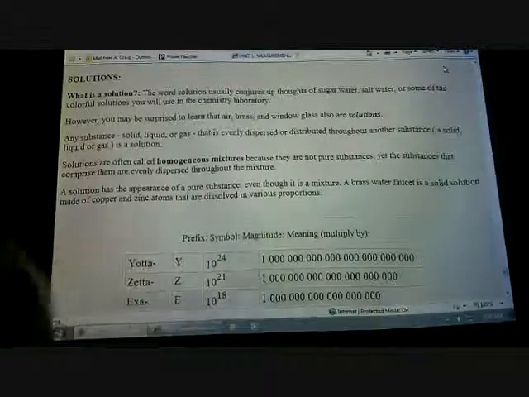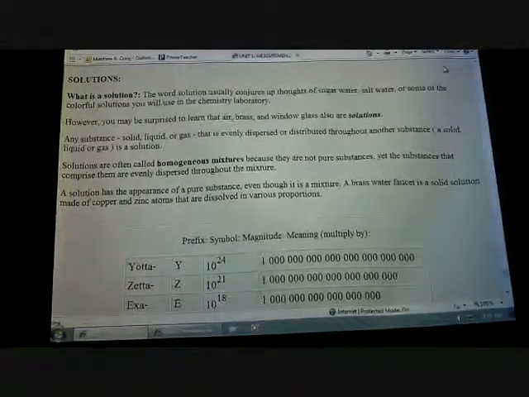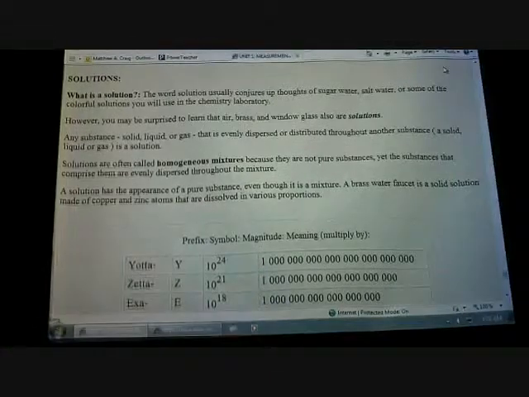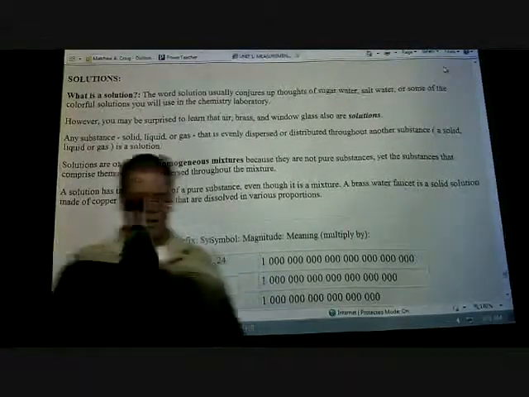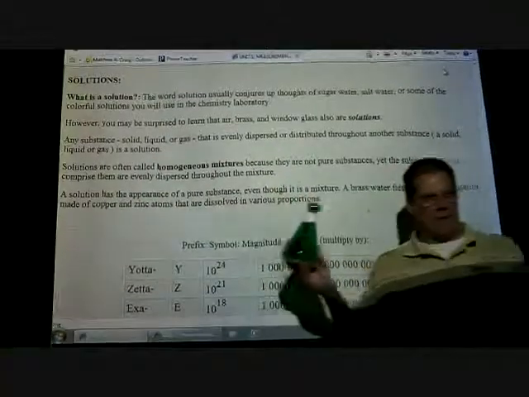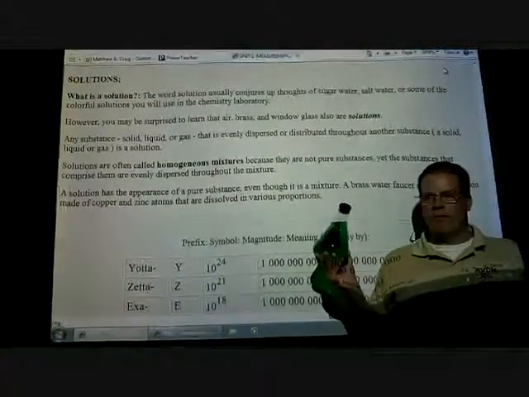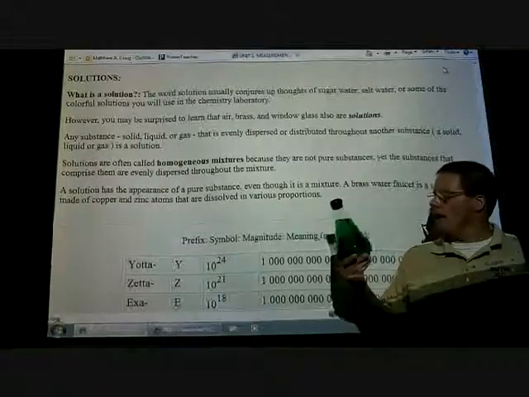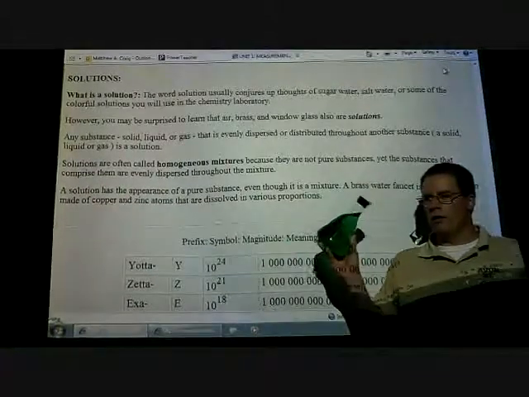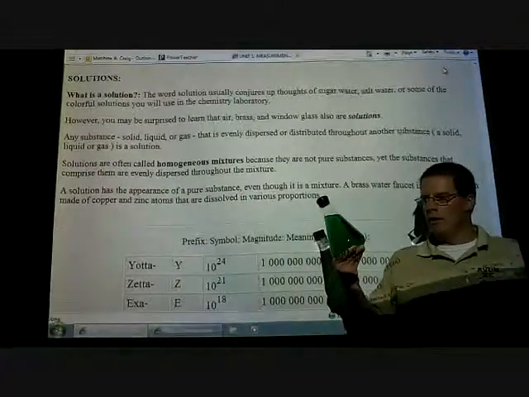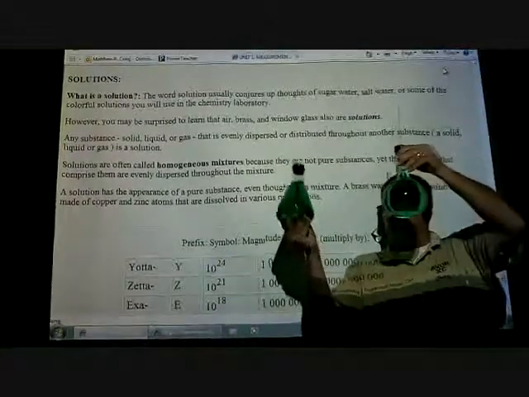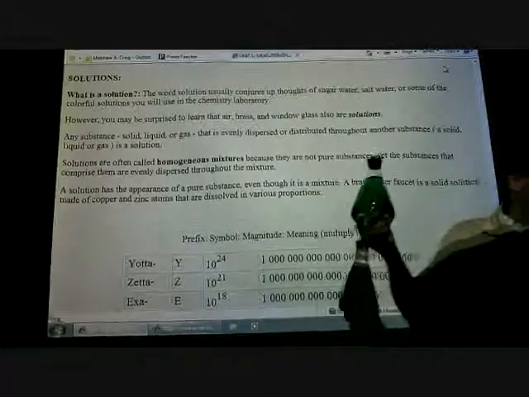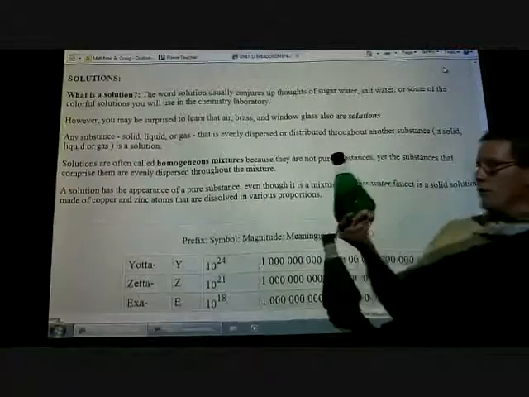Actually, I do have one more thing back there. Now, this might disturb some of you. Look at that. Isn't that exciting? I made this flask my first year of teaching 15 years ago. It's the same as this. There's a little more food coloring in here. However, this is a great example of a solution. This is 15 years old.